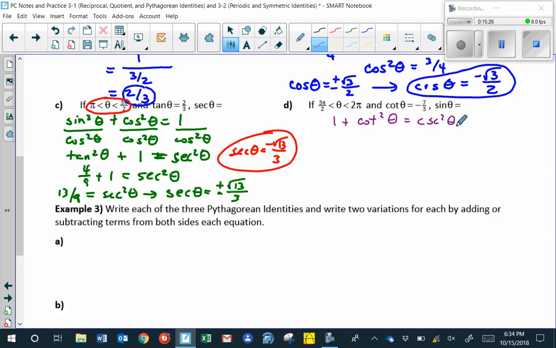Again, that's not one that I remember, but I can generate very easily by dividing both sides of the original Pythagorean identity by sine squared of theta. So if cotangent of theta is negative 7/3, then cotangent squared of theta is 49/9.